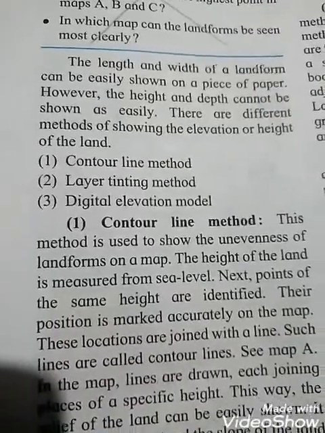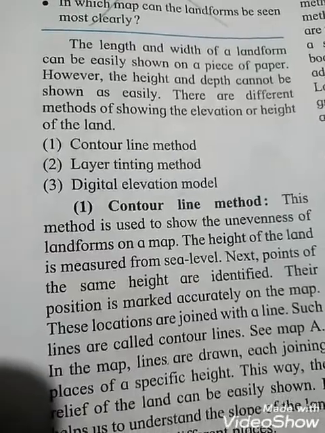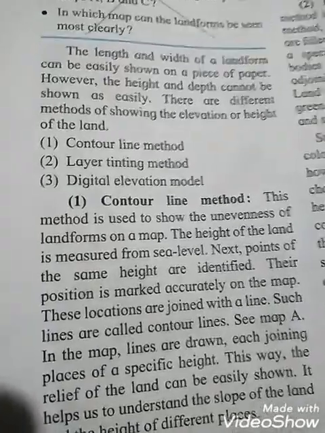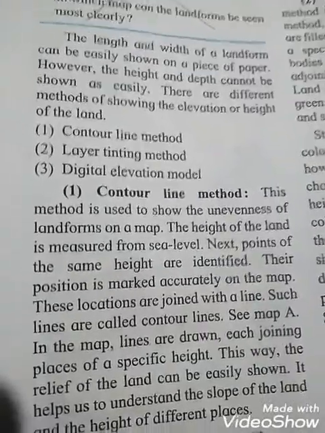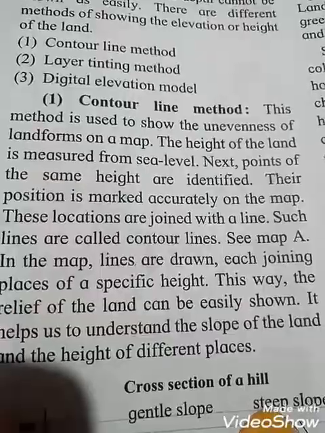See students, total 3 points are there. First one is the contour line method. Second one is the layer tinting method. And third one is the digital elevation model. Okay students, so this way 3 methods are there.